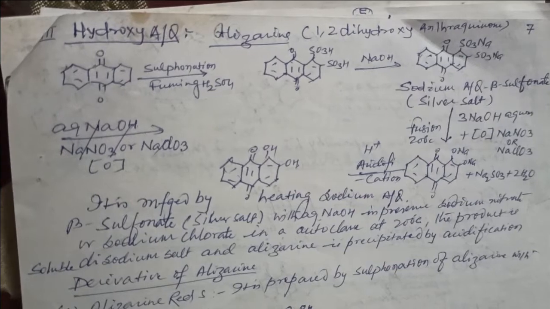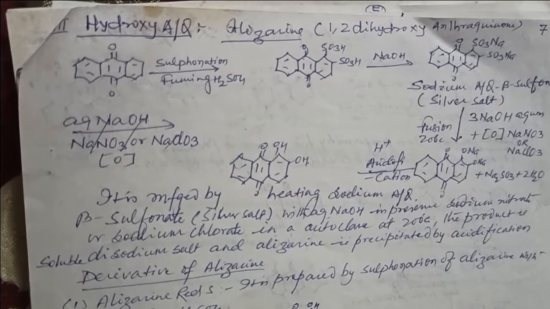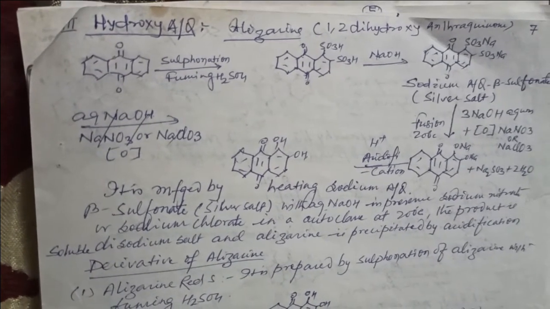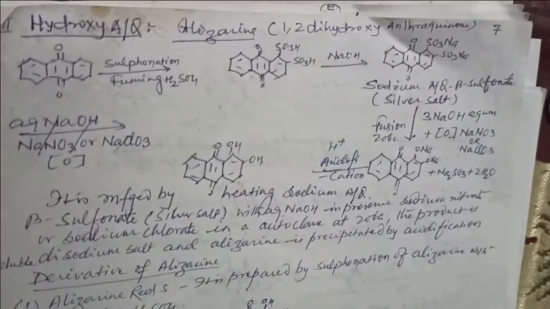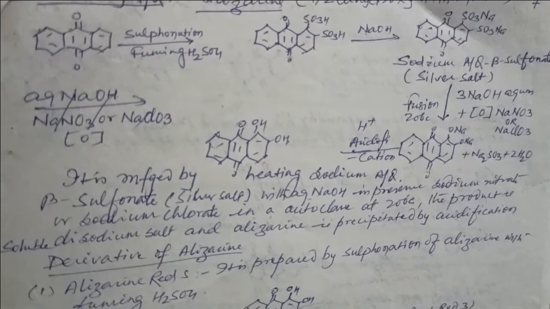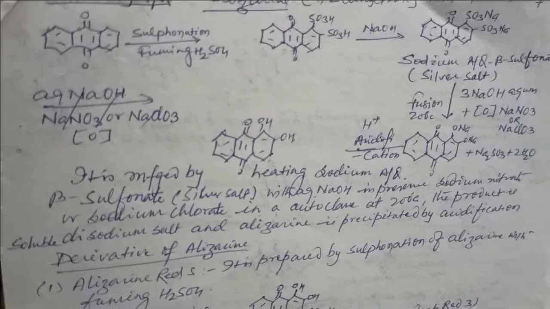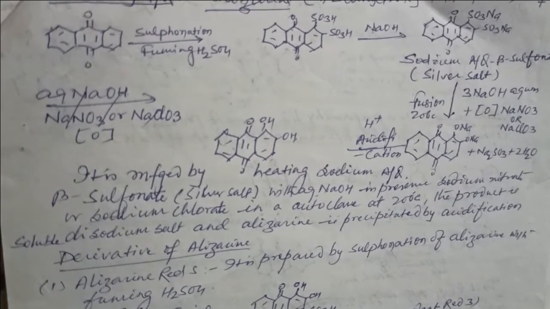We get the sodium salt of anthraquinone, and then after fusion we get the sodium naphtholates of anthraquinones, and after acidification we get the 1,2-dihydroxyanthraquinone, that is alizarin.